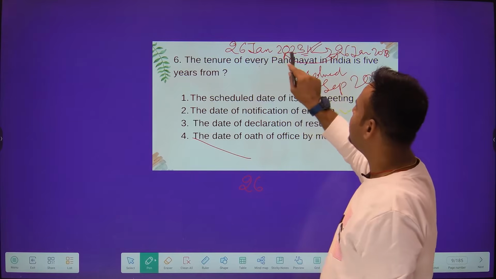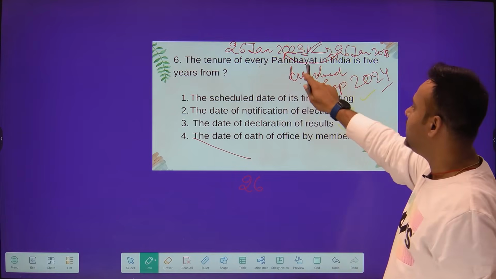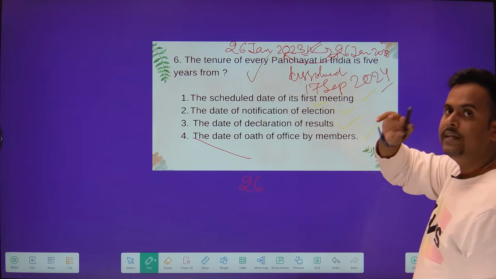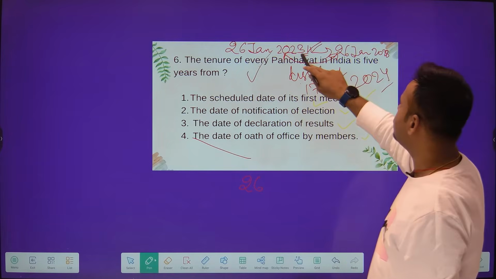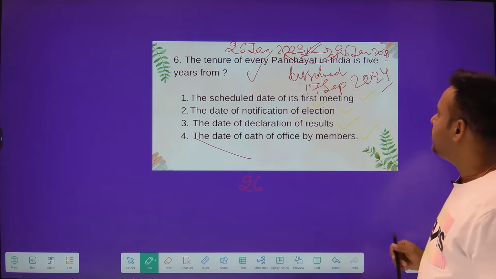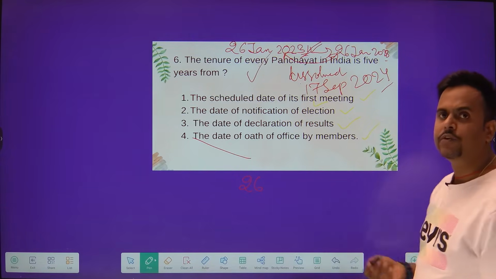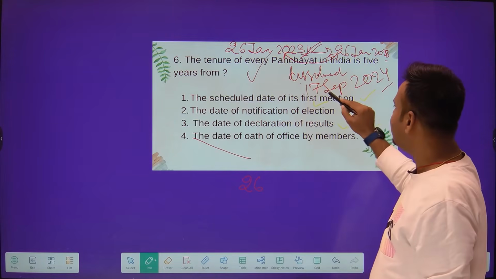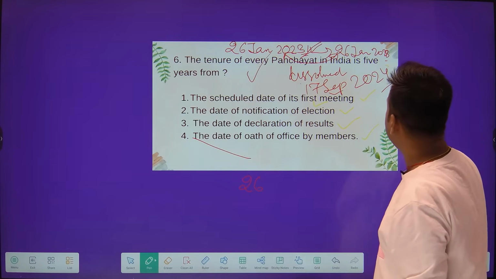Suppose 26 January 2023, the first meeting of the newly elected panchayat occurs. Its tenure will be 5 years. That means on 26 January 2028. In between, coincidentally, something happens unfortunately and the village panchayat is dissolved on 17 September 2024.